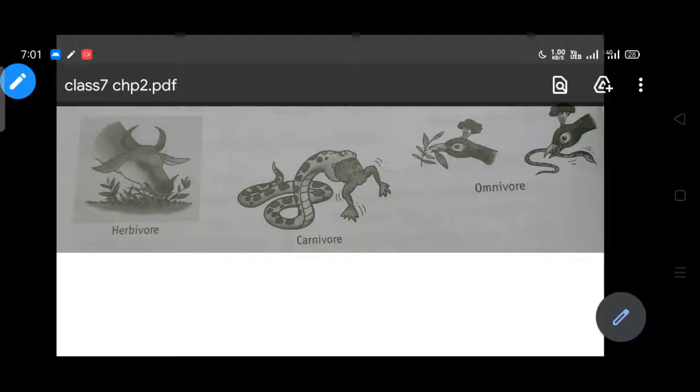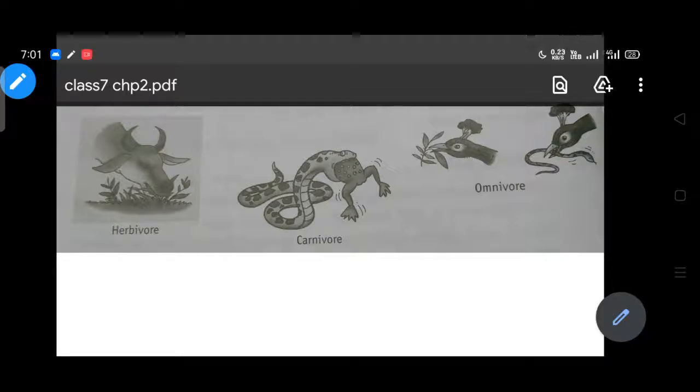Okay? Now we know that food contains some nutrients. Those nutrients are carbohydrates, proteins, fats, vitamins, etc. Our body cannot take those nutrients unless they are converted into simple substances.